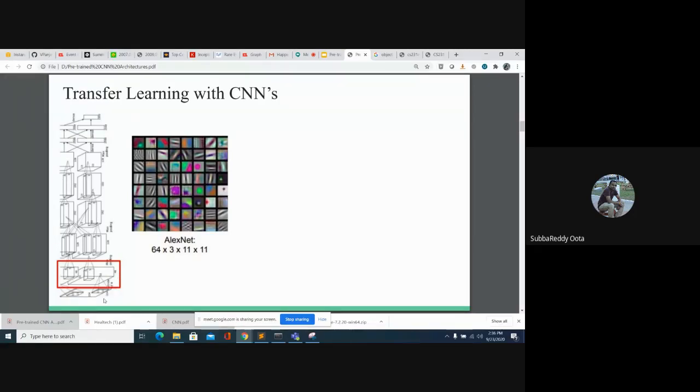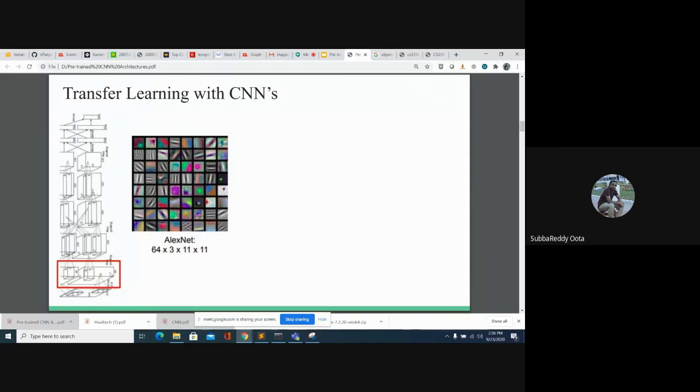For AlexNet, the input size is 224 by 224, so it is already fixed. They have a certain number of convolution layers and pooling layers and two fully connected layers. With that, they achieved 90% accuracy on the ImageNet dataset. So the architecture is fixed now, and even the weights are available from that architecture.